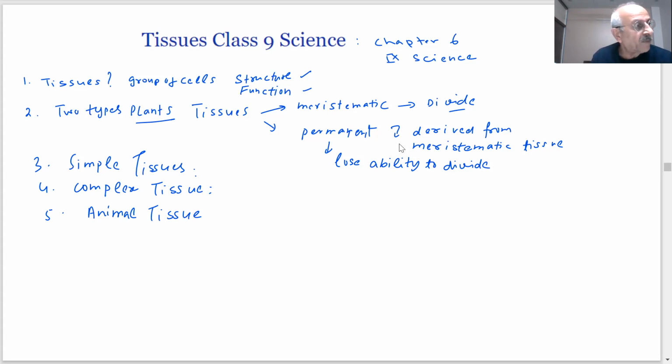We are already having good idea about this. What are the different types of connective tissues in our body? Blood, cartilage. In our body, students, cartilage, blood, ligament, tendon, bone, adipose tissue, all these.